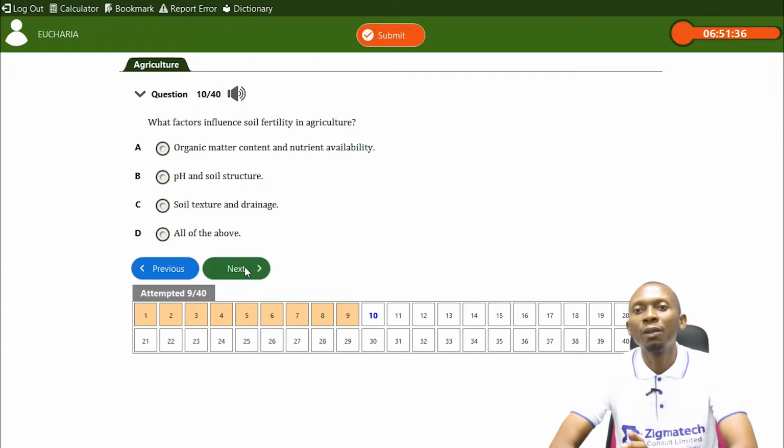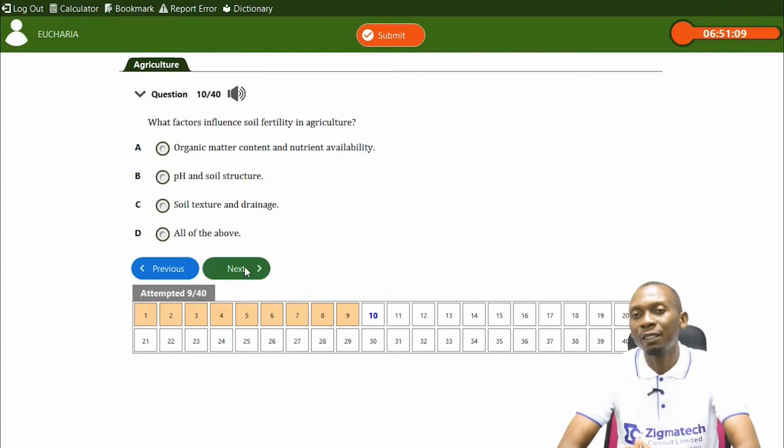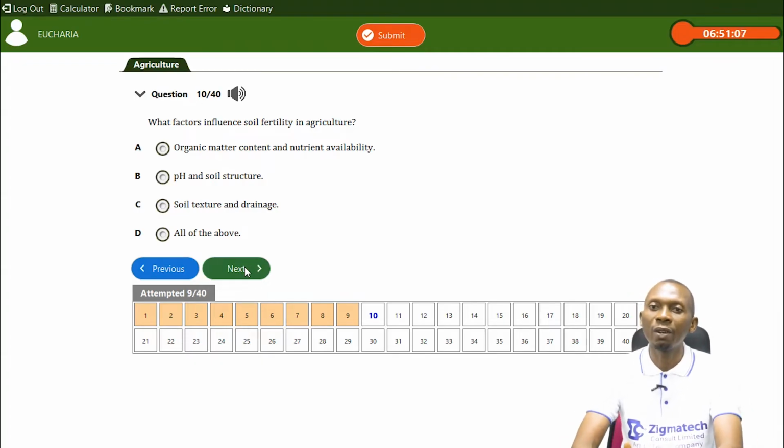What factors influence soil fertility in agriculture? When we talk about fertility, we are talking about the ability of the soil to possess all the required minerals and nutrients, the required elements, macro elements or micro elements, in the appropriate quantity that will enhance the proper growing of our crops. So let's look at factors that can influence the fertility of our soils in agriculture.